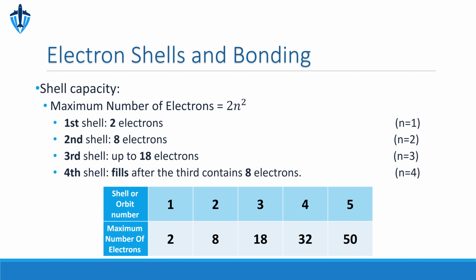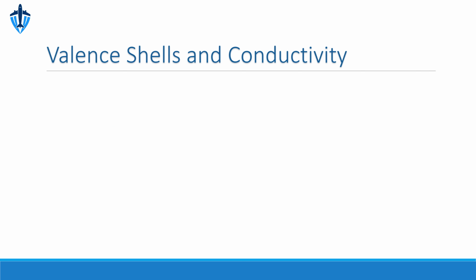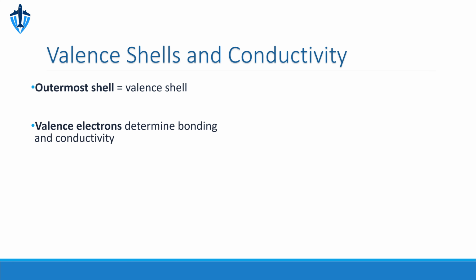As you can see in our diagram, this specific sequence ensures electrons occupy the lowest possible energy states, making the atom as stable as possible. The outermost electron shell is called the valence shell. The number of electrons in this shell determines how an atom will bond with others and its electrical conductivity. Atoms with a full valence shell are stable and act as good insulators.